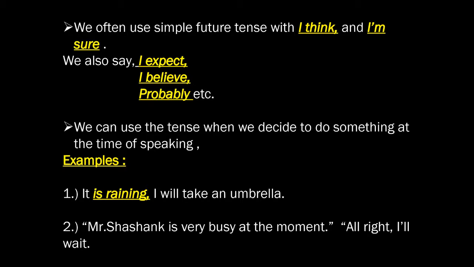We can use the simple future tense in simple future tense when we decide to do something at the time of speaking. Let us understand this with the help of some examples. It is raining. I will take an umbrella. Mr. Shashank is very busy at the moment. All right, I'll wait. So in these examples, you see that we decided to do something at the time of speaking.